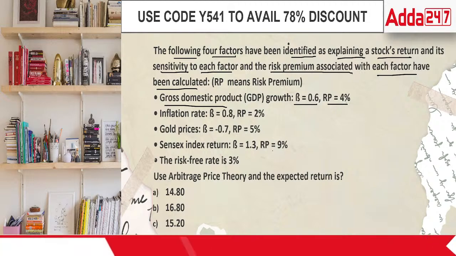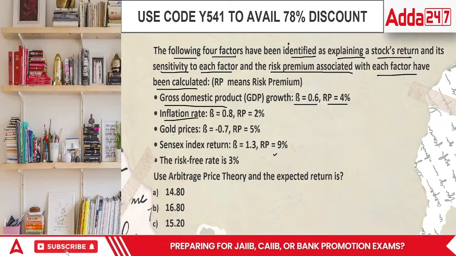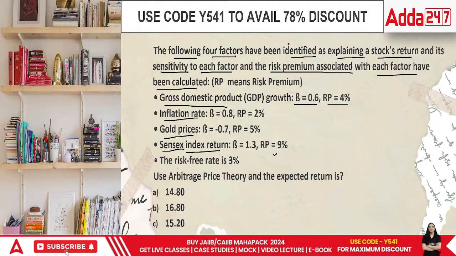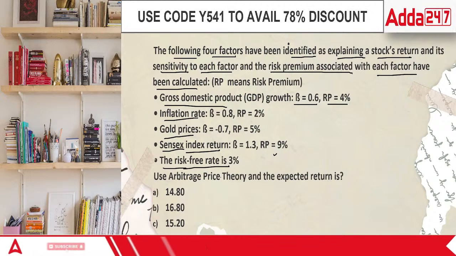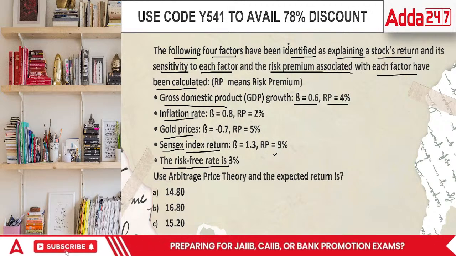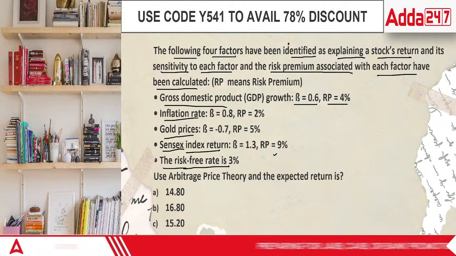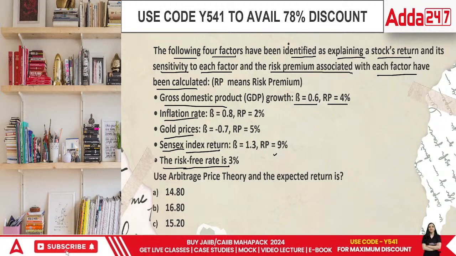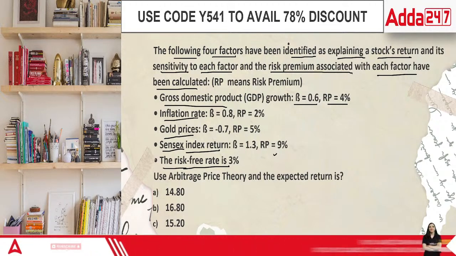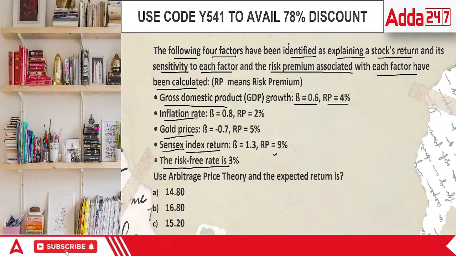The question says GDP is given, inflation rate is given, gold prices are given, Sensex index is given, as well as they have given the risk-free rate of return. In this case, can you see there is more than one sensitivity factor which they are considering? When you have multiple sensitivity factors, how do we consider them?